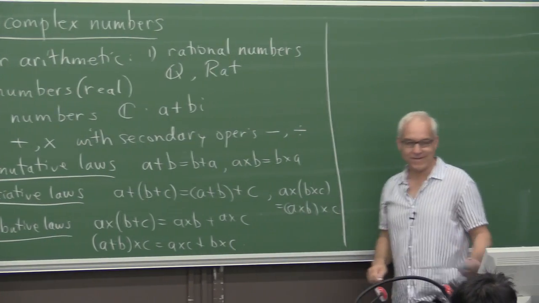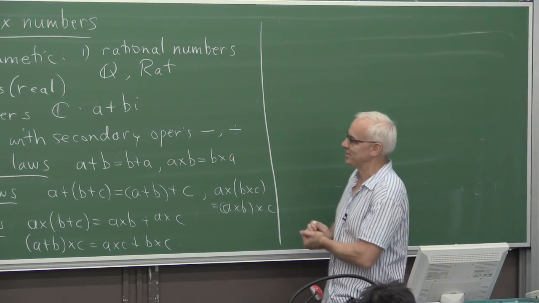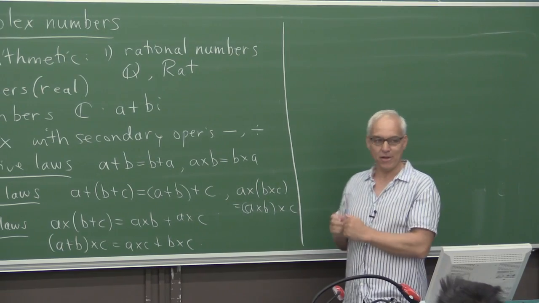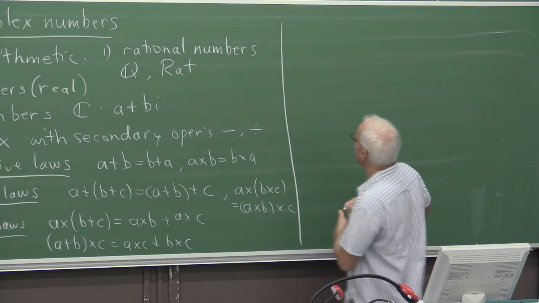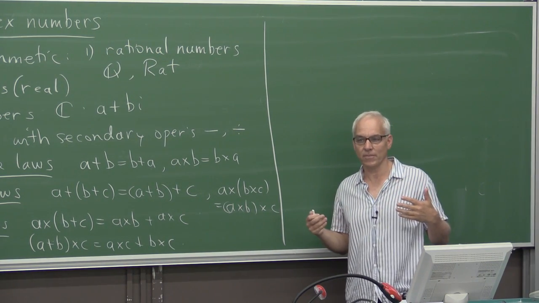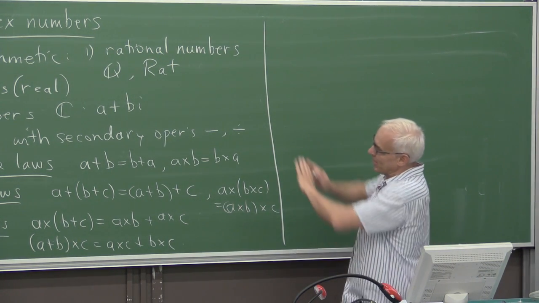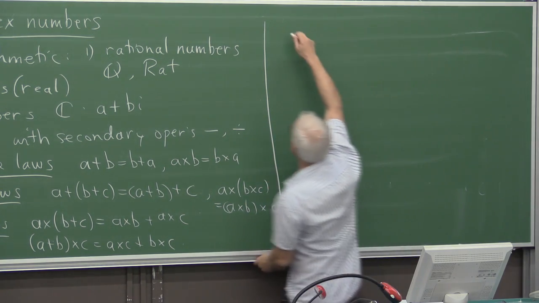Now this kind of description of arithmetic in terms of operations, and then analyzing what kind of laws were satisfied by those operations, became really only clear in the 19th century. In fact, the embracing concept here that includes all of these is the notion of a field.